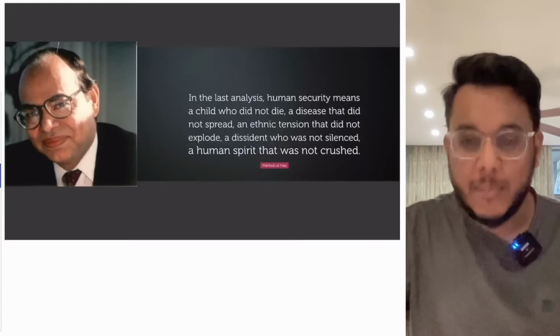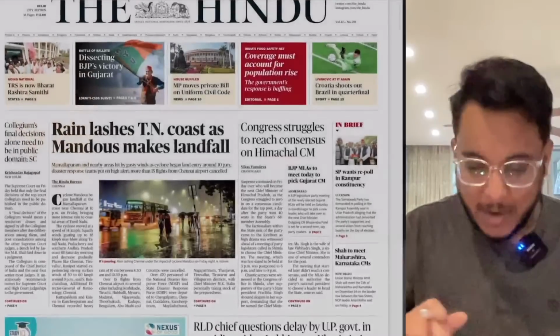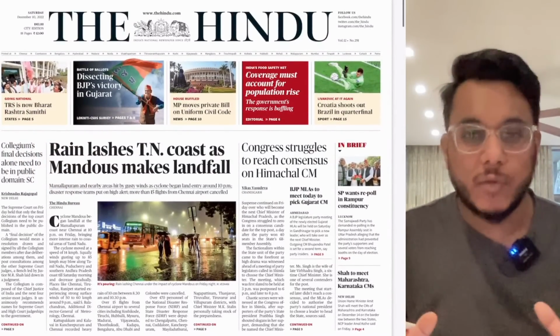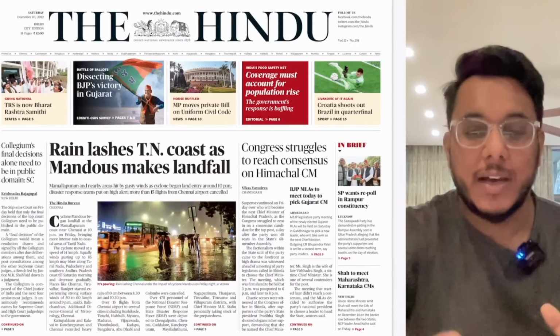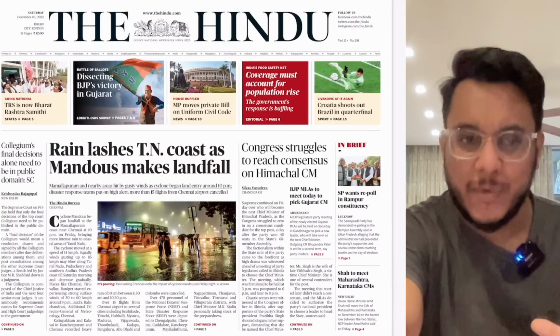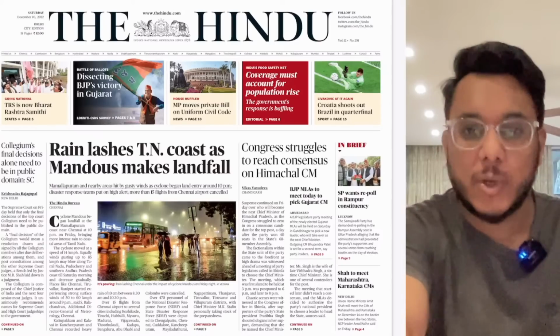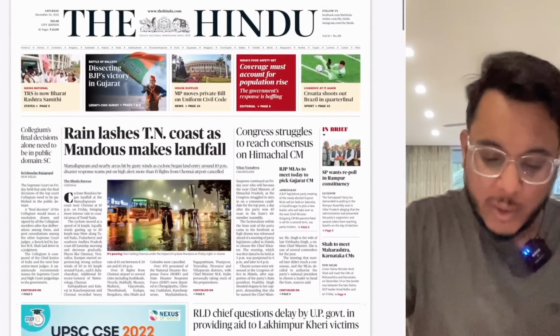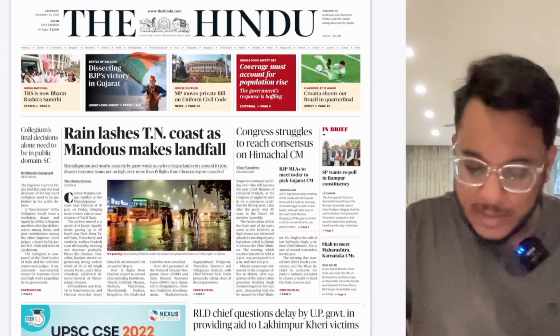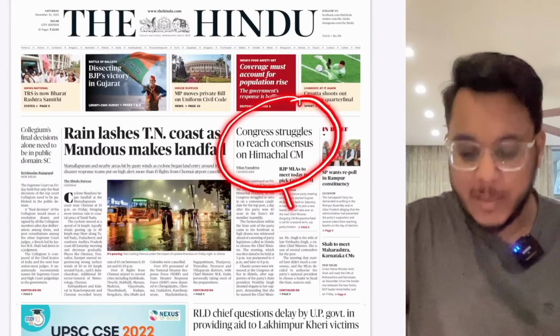Now, before starting up, I would like to give you the brief overview of the newspaper so that we can understand which articles are important for the examination and what is the placement of those articles. So let's take that. Now here we have the Delhi edition of the Hindu newspaper, and the first article, Congress struggles to reach consensus on Himachal CM.